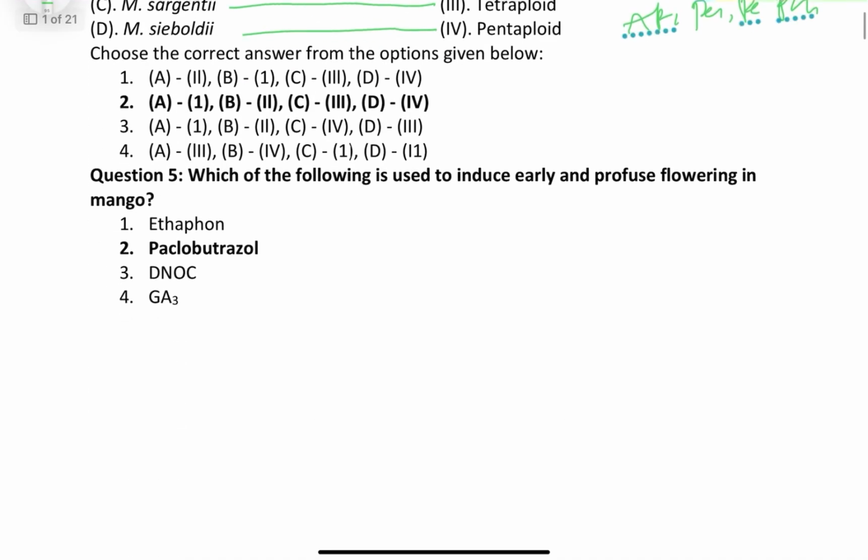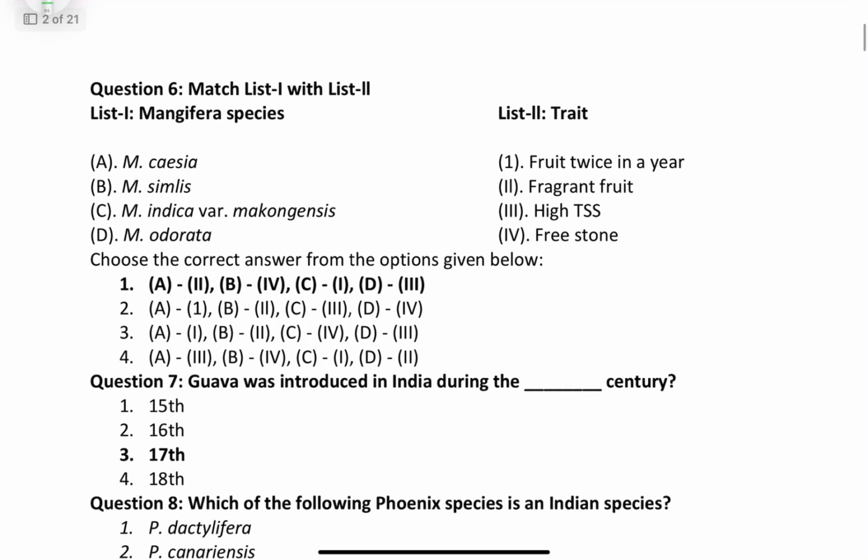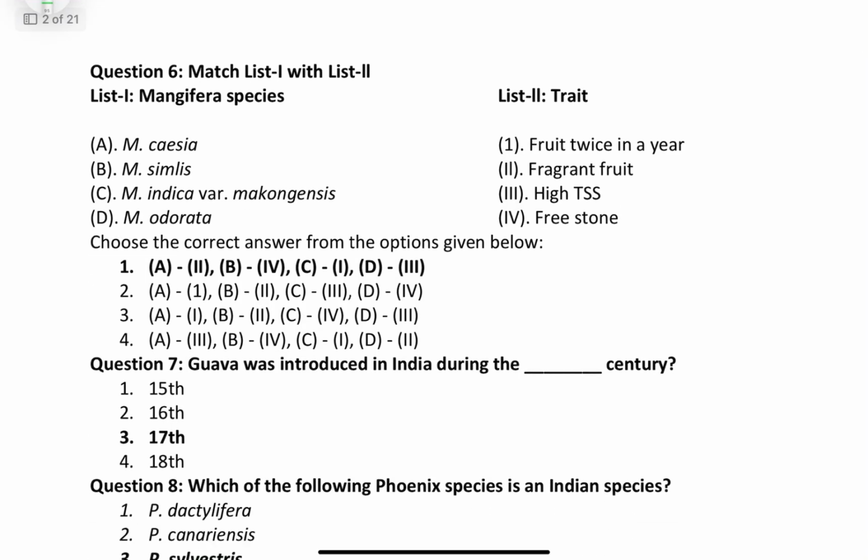Coming to the next question, which of the following is used to induce early and profuse flowering in mango? The correct answer is paclobutrazol, and you must know the principle of how it works. It will be helpful for your interview also. Coming to question number 6, this is a matching question.